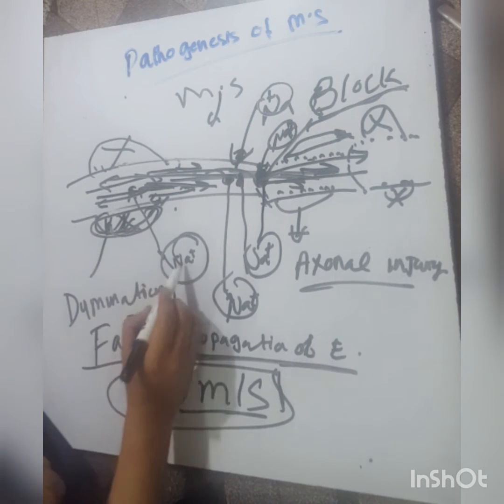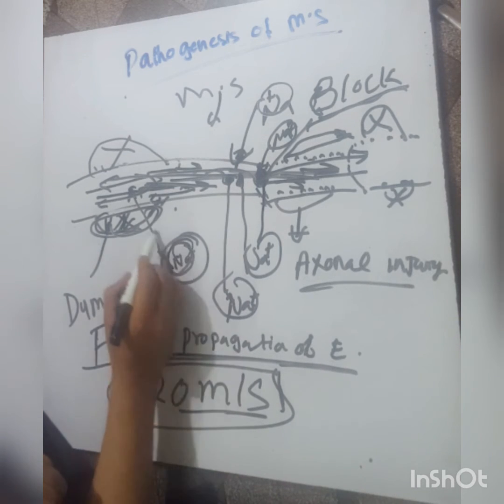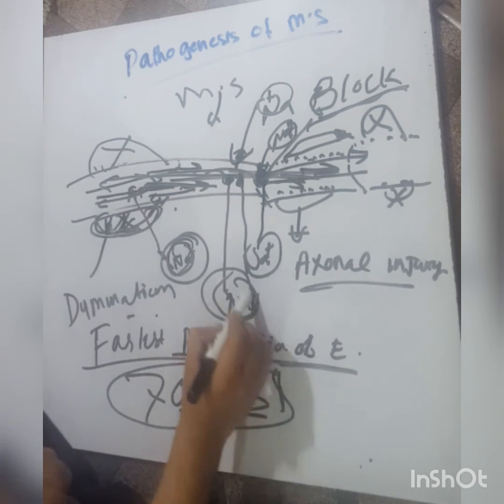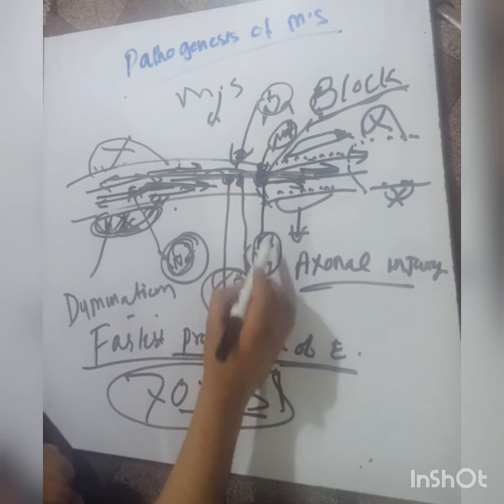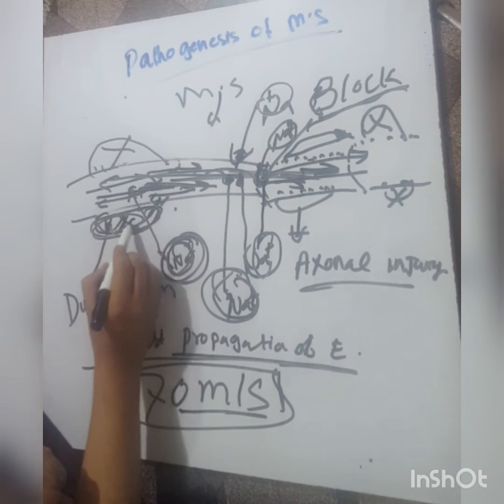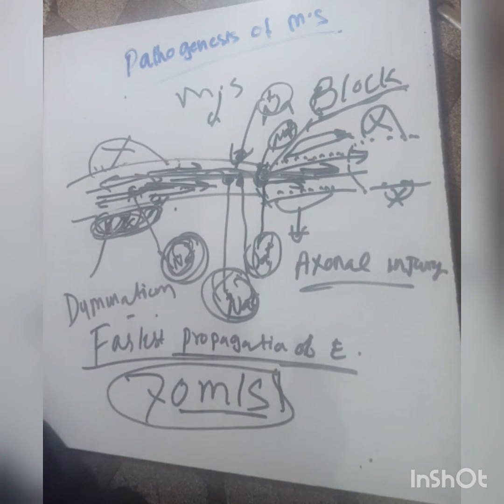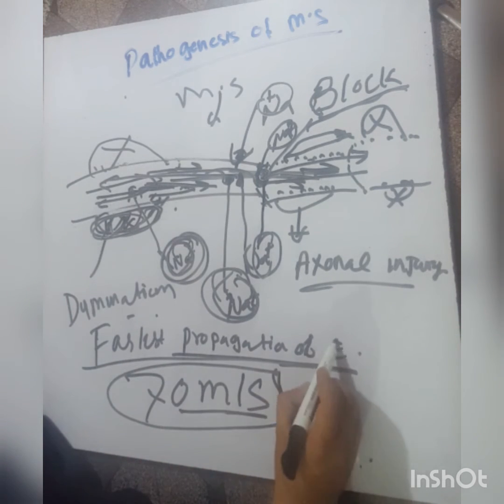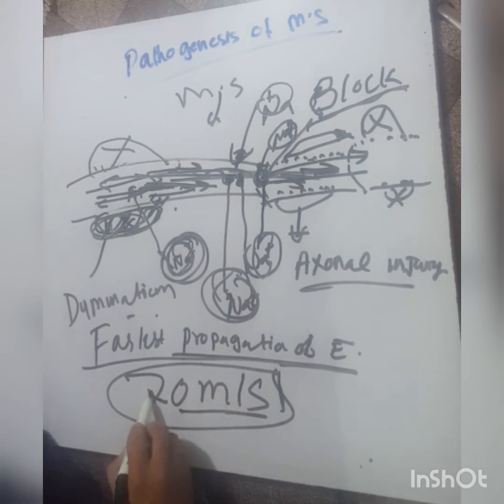When there is demyelination, sodium channels are activated at the node of Ranvier, at the axon, and at the regions of the demyelinated neuron also. They are activated, and there is the fastest propagation of electrical impulses of 70 meters per second. The normal propagation velocity is 1 meter per second.